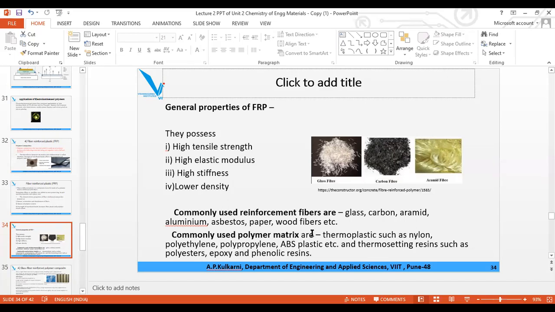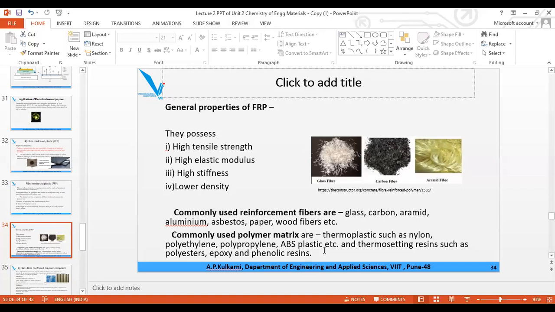What is ABS? Long form of ABS? Yes, anyone? Acrylonitrile butadiene styrene plastic. Acrylonitrile butadiene styrene rubber. What type of polymer are they? Thermosoftening or thermosetting? Thermosoftening. What do you mean by thermosoftening? The polymer which gets softened on heating is called thermosoftening, and the one which does not get softened on heating is called thermosetting.